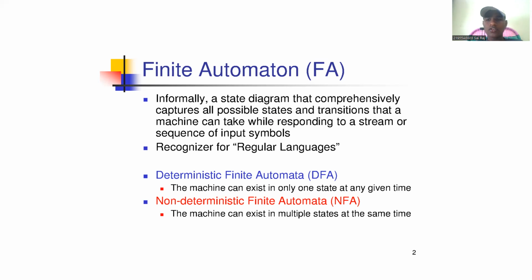There are two types of finite automata: deterministic finite automata and non-deterministic finite automata. What is deterministic? The machine can exist in only one state at any given time. What is non-deterministic? The machine can exist in multiple states at the same time.